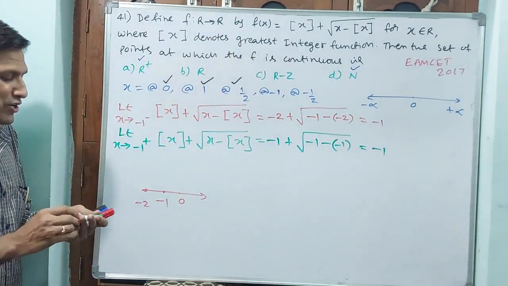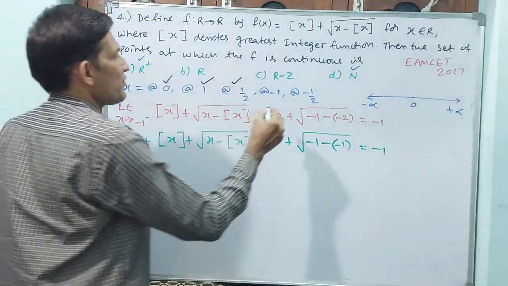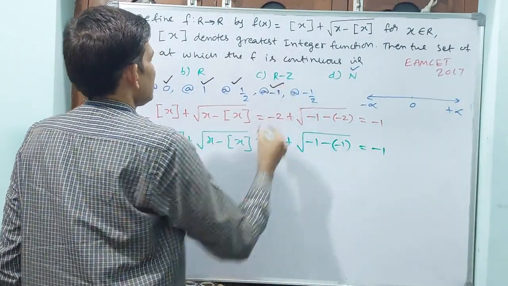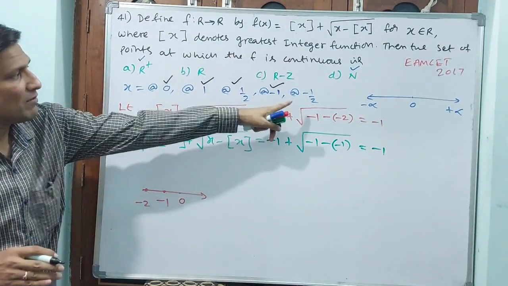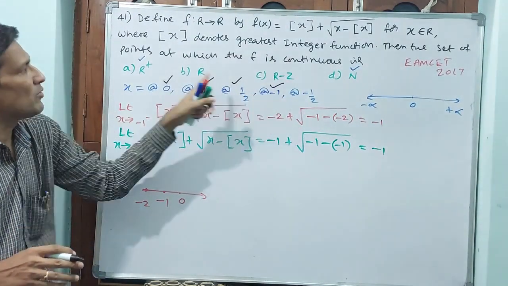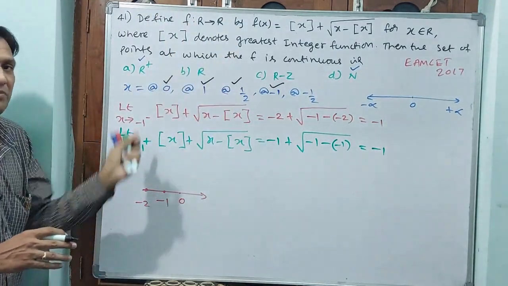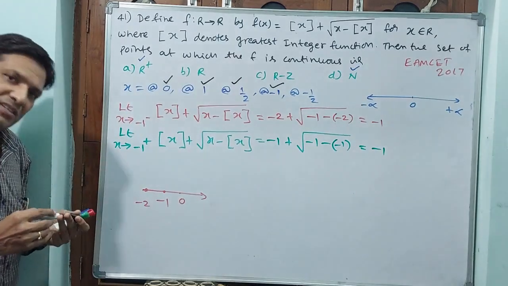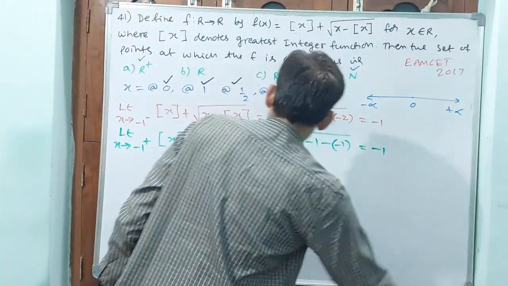Now the function is continuous at even a negative integer also. This is an integer, minus 1 means. Okay, negative integers also. That means you mark this. Now see, we have not yet seen minus 1/2. If it is satisfied at minus 1/2, then we can cross mark R. That means every real number, minus infinity to plus infinity, all this is continuous. Okay, now let us go for minus 1/2 also.